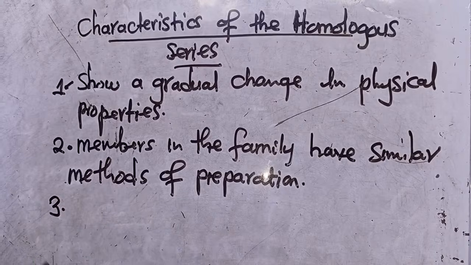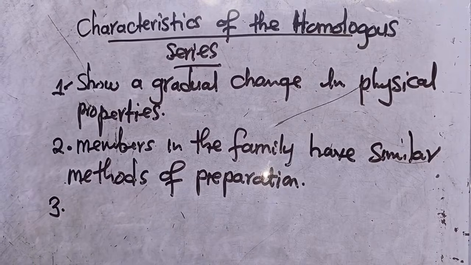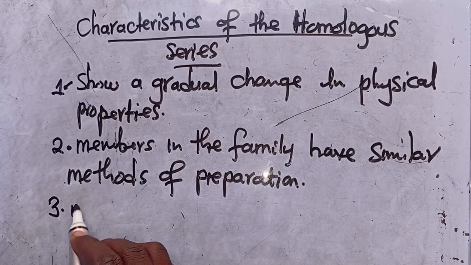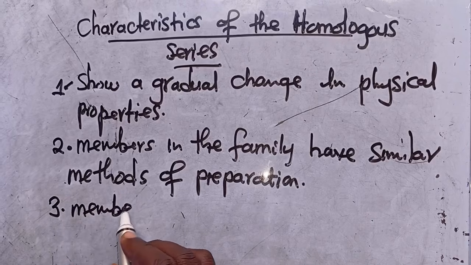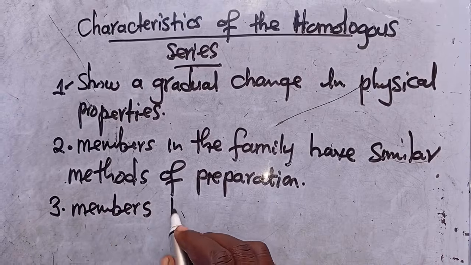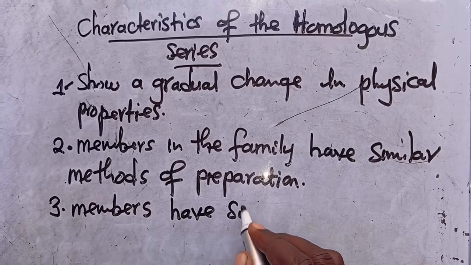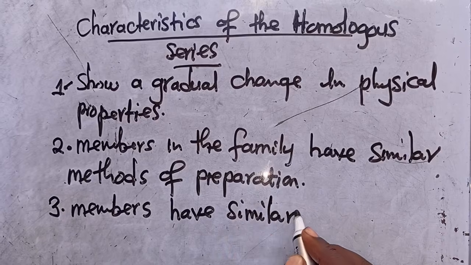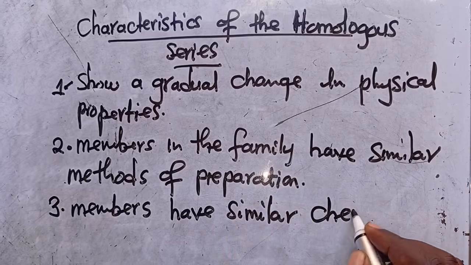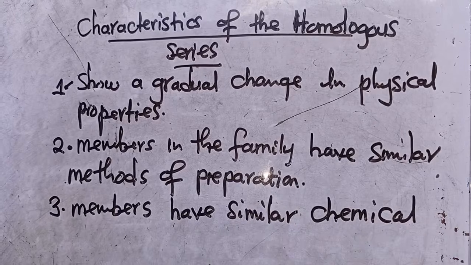Then we also need to understand the third one, that members in the family have similar what? Similar chemical properties.